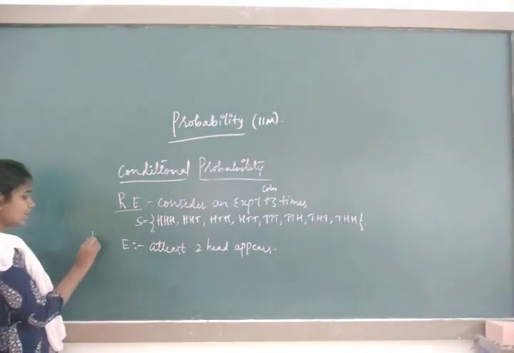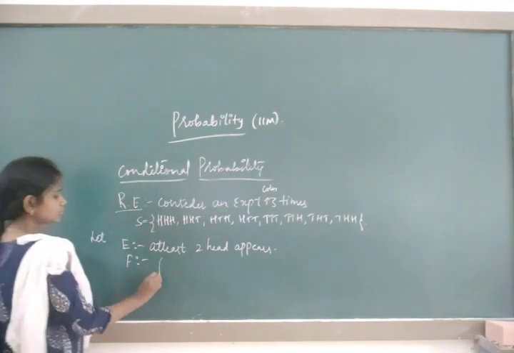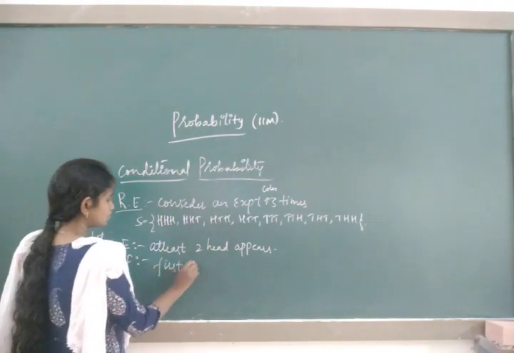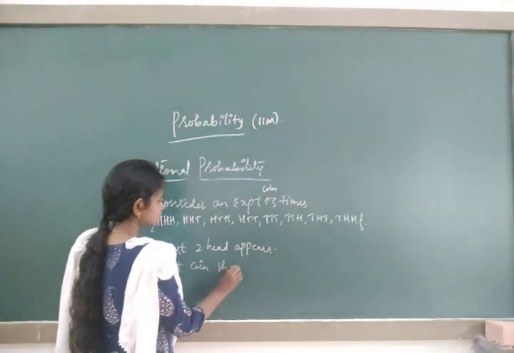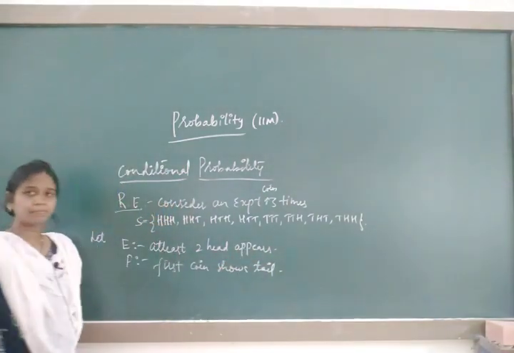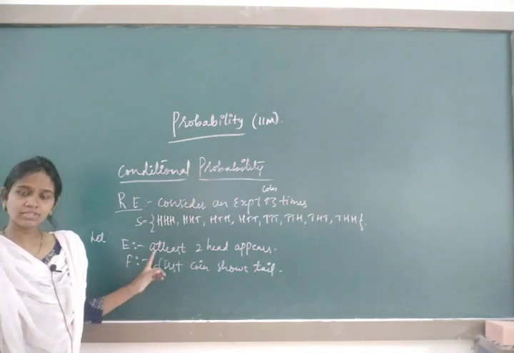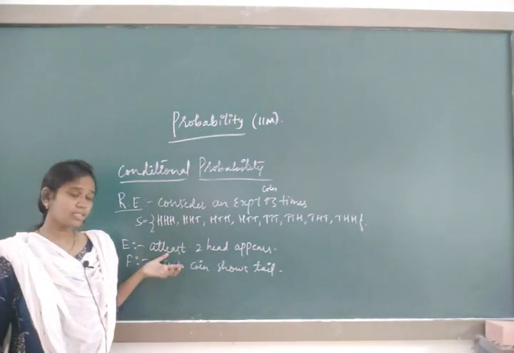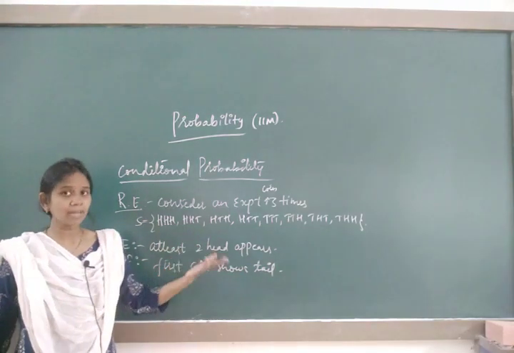And let us take F as the event, first coin shows tail. So this is also one of the events, and the possible outcomes for these events we are going to write from the sample space.